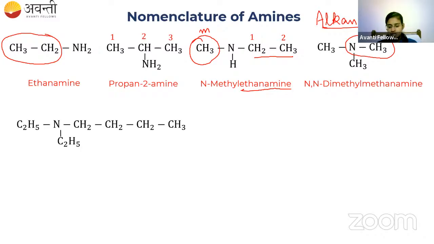N,N-diethyl butanamine. Very good. So in the butyl part we have 4 carbons, which is the longer chain, and 2 ethyl groups are attached to nitrogen. So it is N,N-diethyl butan-1-amine or butanamine. Both are correct only. So you can denote the one or you can leave it. For one, it is an exception. You can write it or you can leave it. So N,N-diethyl butanamine is the correct answer.